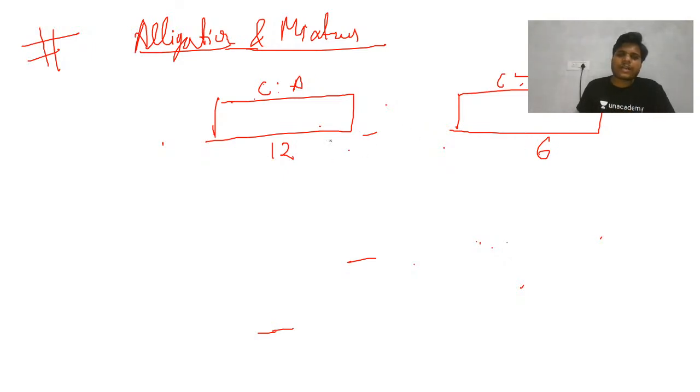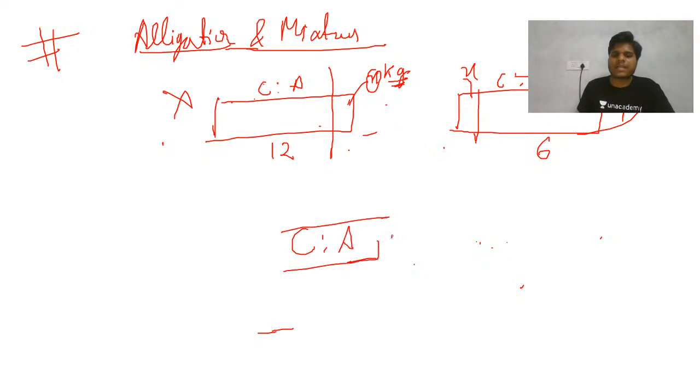After that, x kg, whatever the unit, has been removed from here, and x kg removed from here, and this is put here, this is put here. Now in both these rods A and B, the ratio of copper and aluminum is the same, like suppose any ratio, that becomes A is to B.